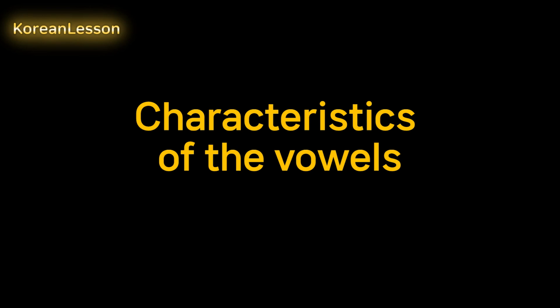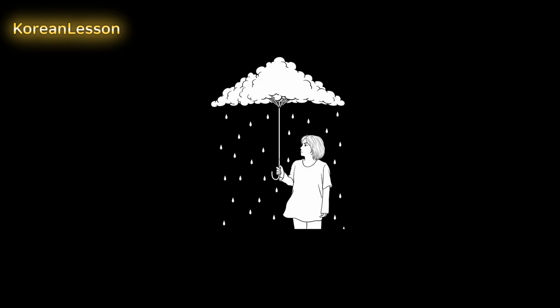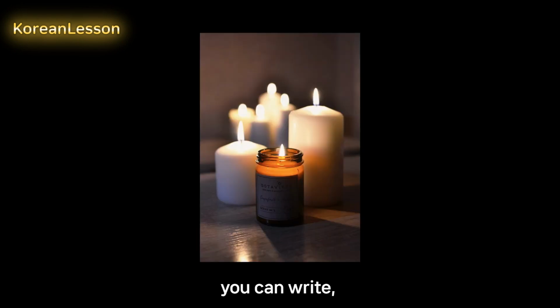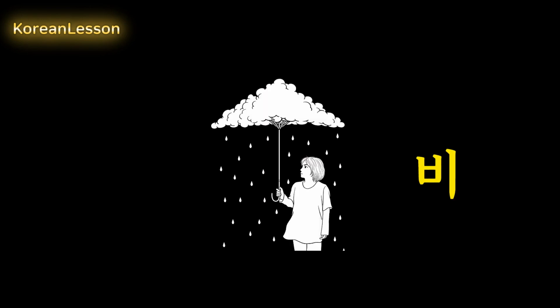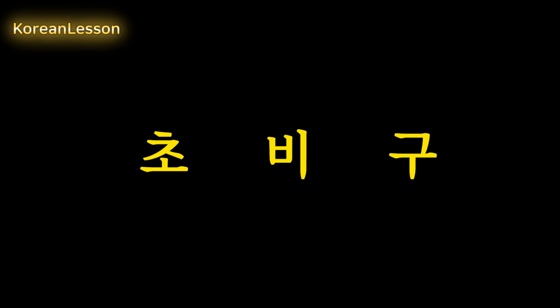Characteristics of the vowels. Here are 3 pictures. Candle, rain, 9. It is also said in Korean. 초, 비, 구. If you want to write them in Hangul, you can write 초, 비, 구. Each letter has each sound.